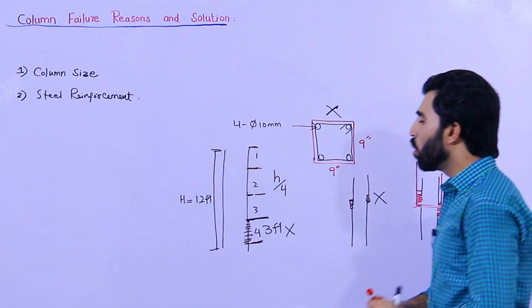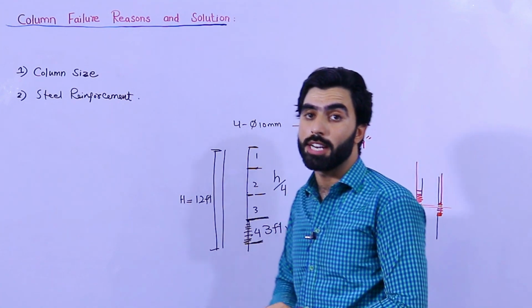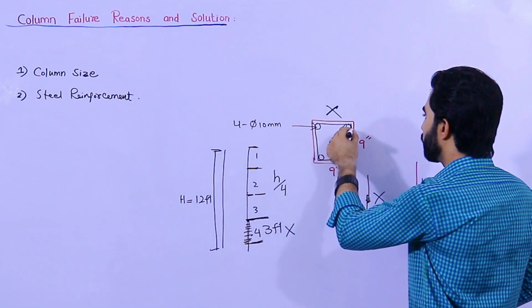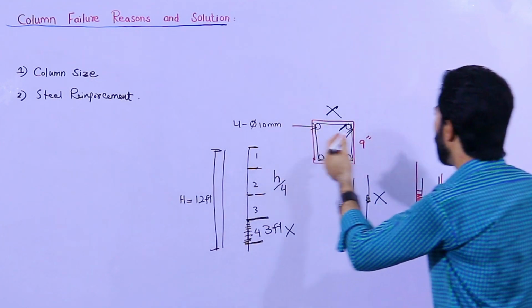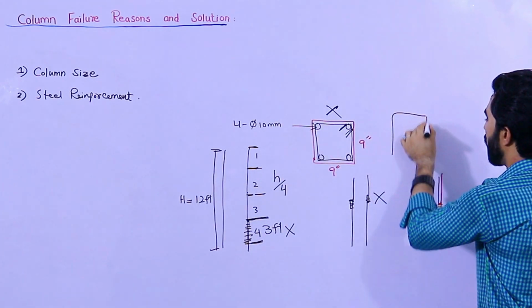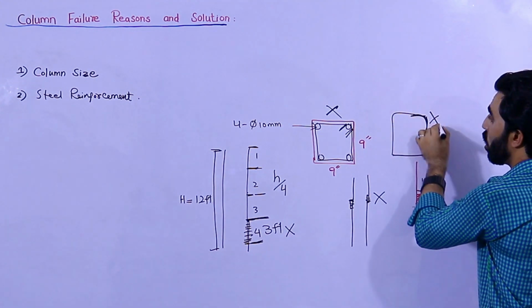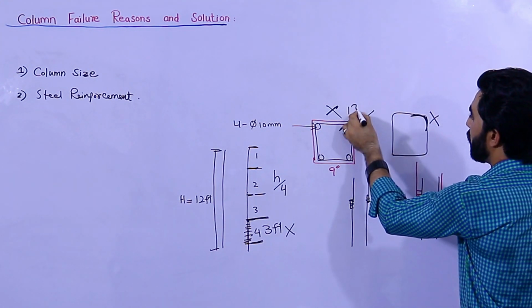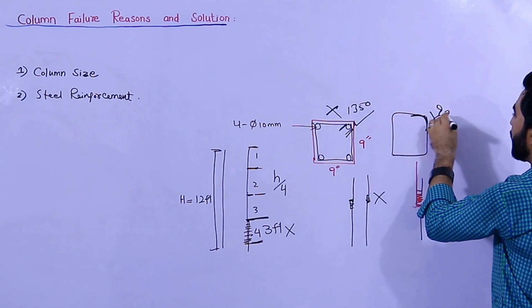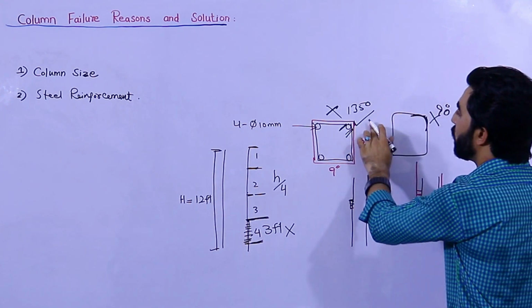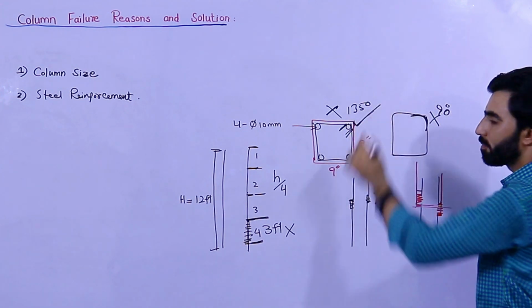Next guys, the hooks should be bent at 135 degrees, these hooks. In most construction you can see the hooks are provided at 90 degrees, same like this. So guys, this is wrong. This is the correct way, 135 degrees, and this is 90 degrees. So 90 degrees is wrong and 135 degrees is okay.